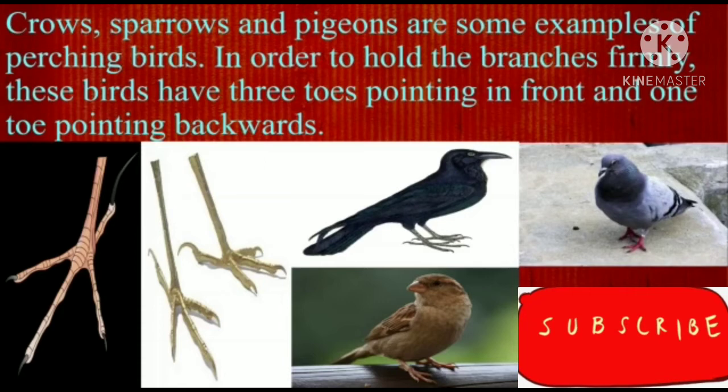Why is it like that? Because they sit on the branch of a tree or a wire or any other thread, sometimes a long big one, so they have to hold it firmly. With this type of feet and claws, they can hold the branch firmly and cover it properly. This is how perching birds have 3 toes in front and 1 toe backward.